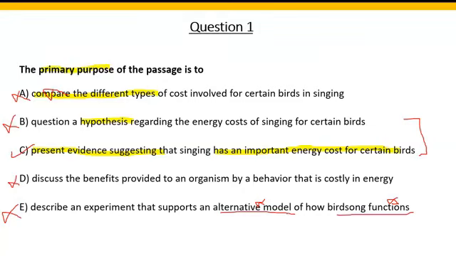And between options B and C, the differentiating factor is the word hypothesis here. So the question a hypothesis is basically not done. There's only one hypothesis mentioned, which is by the scientist Thomas, and the author is not questioning his hypothesis. The author is actually agreeing with it. The author has concluded by saying that Thomas did find what he was looking for and he proved this hypothesis. Okay, so option B is opposite to what the author said in the passage, and therefore option C we can tick confidently.